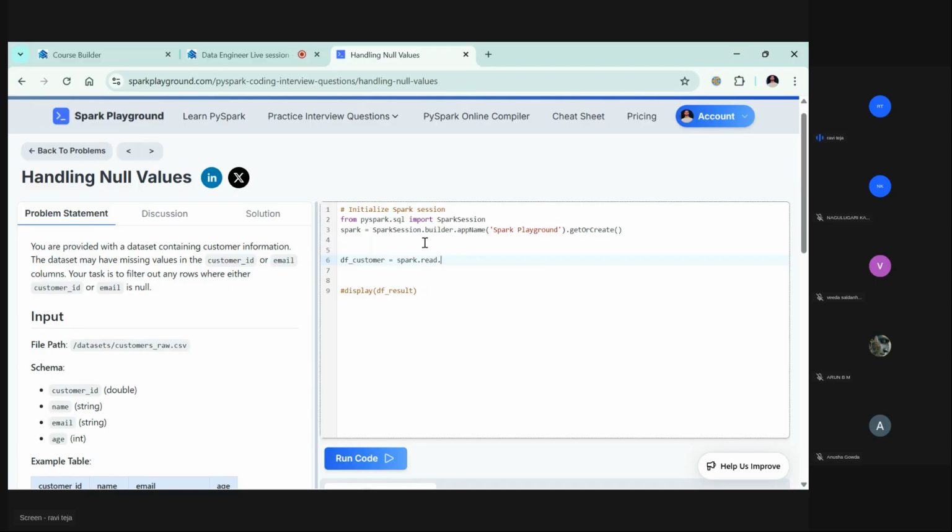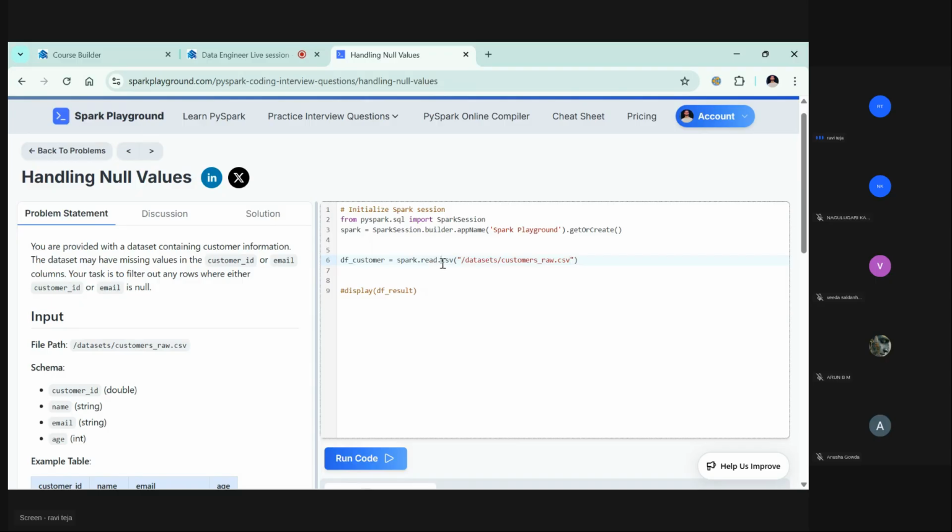Mostly the csv and parquet files you are going to see. Table you might see, but for now just utilize csv and parquet. We will have different formats, avro, json, xml, so many formats, but ignore all those for now. Okay, csv, let's give the path.